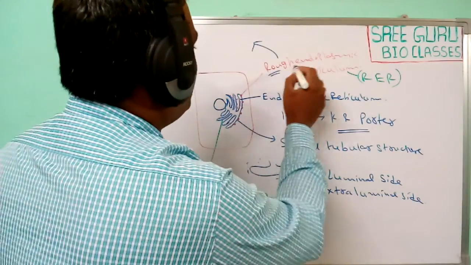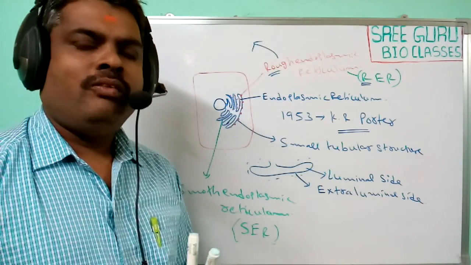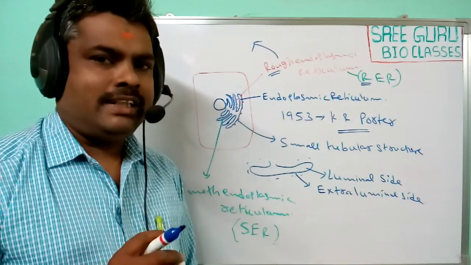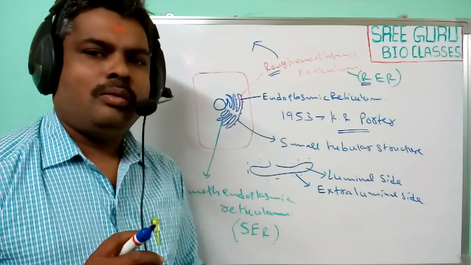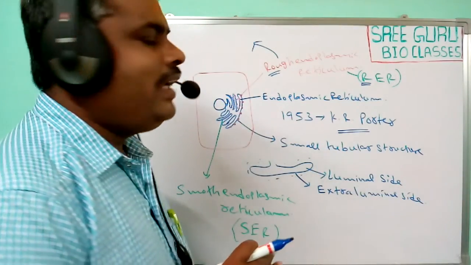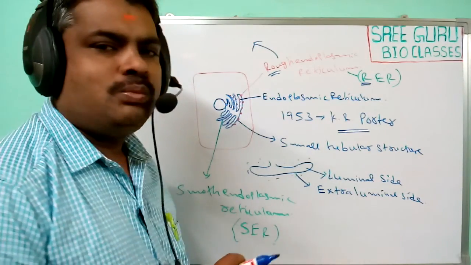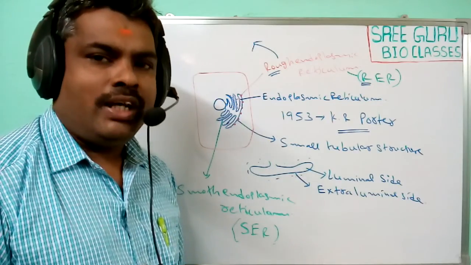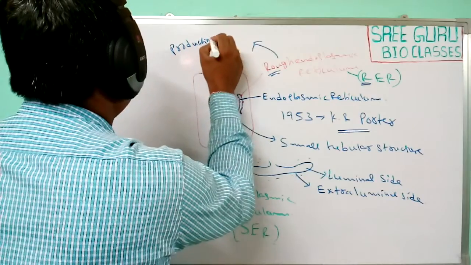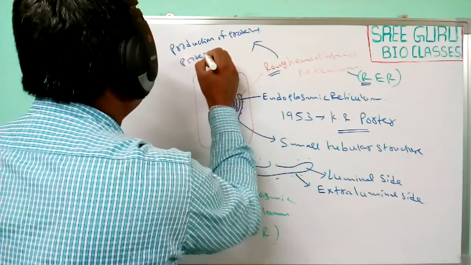The rough endoplasmic reticulum, the RER, is mainly found where protein synthesis takes place and cell materials are secreted, and it plays a major role there. So the rough endoplasmic reticulum is responsible for the production of proteins, or protein synthesis.